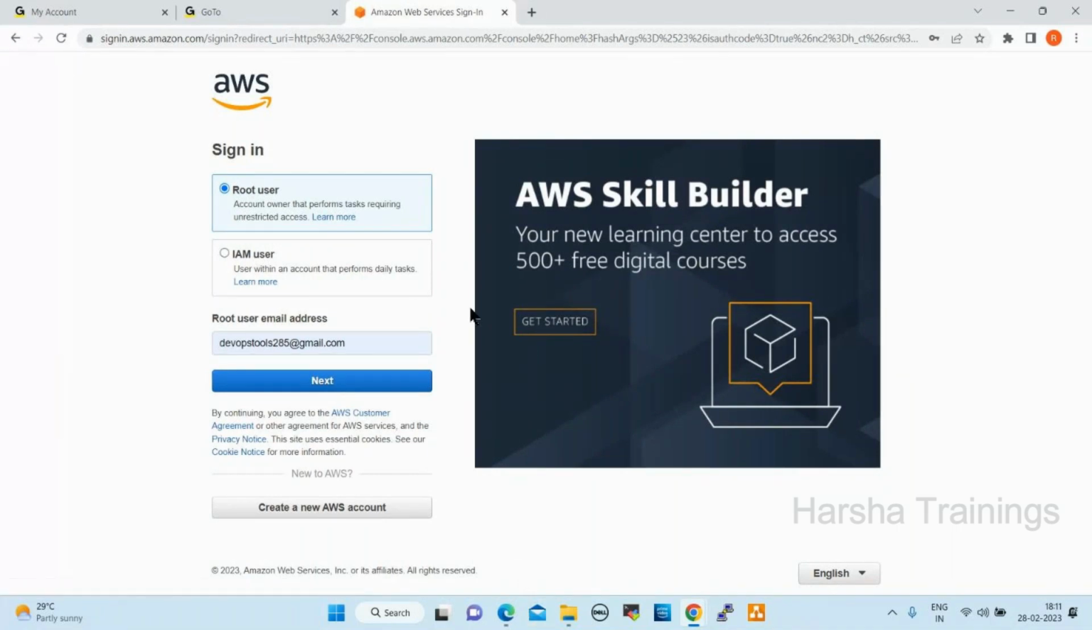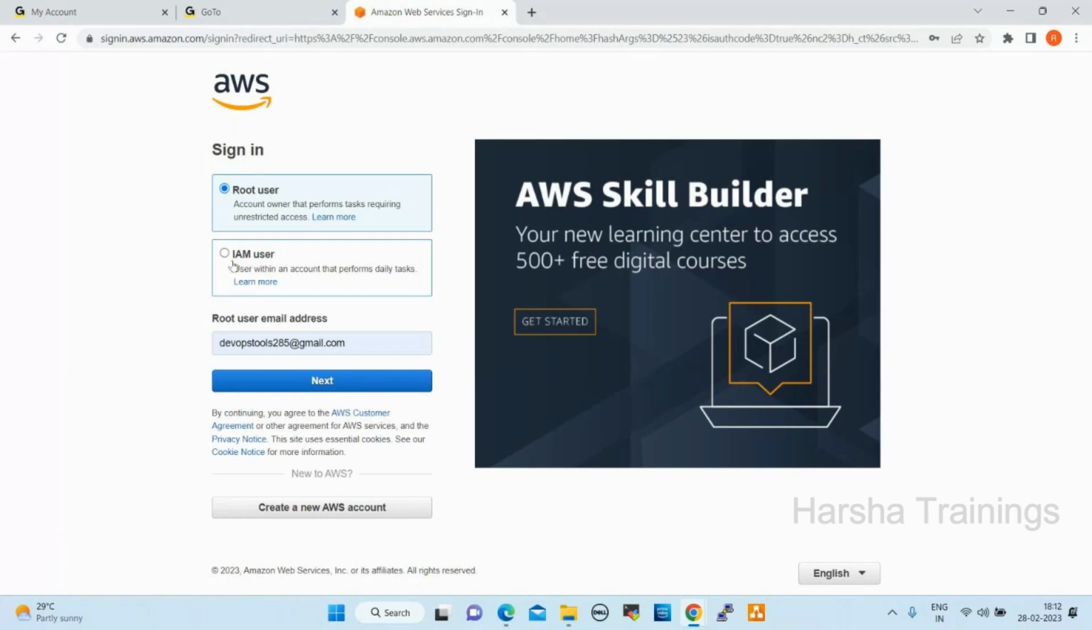Once I open this console, it shows sign in as root user or IAM user. The root user is our own user, and IAM is Identity and Access Management. When we join a project, we always use an IAM account only.